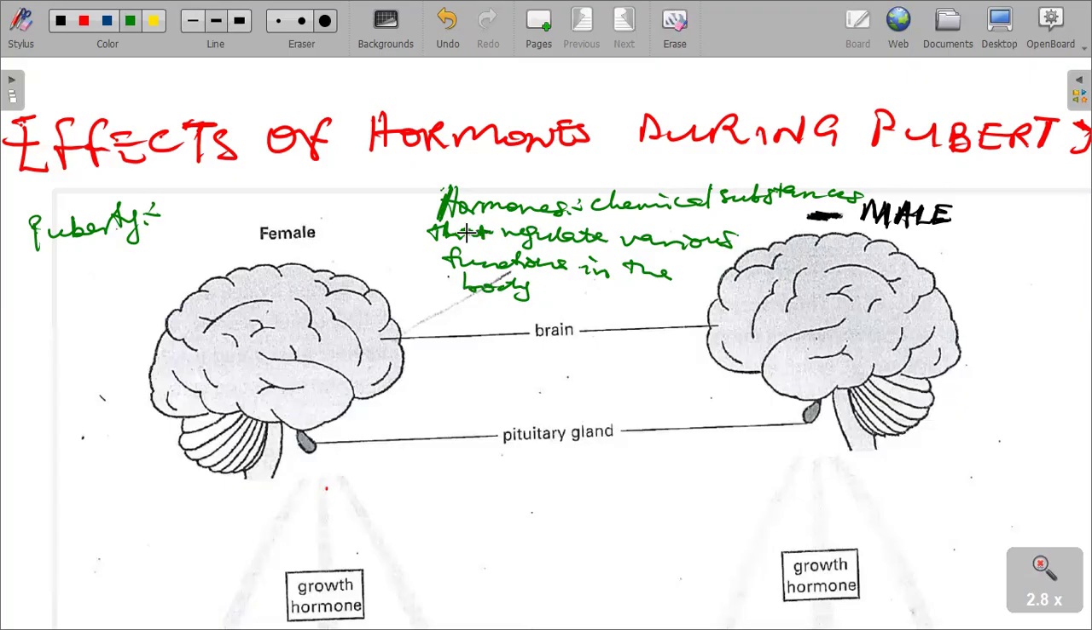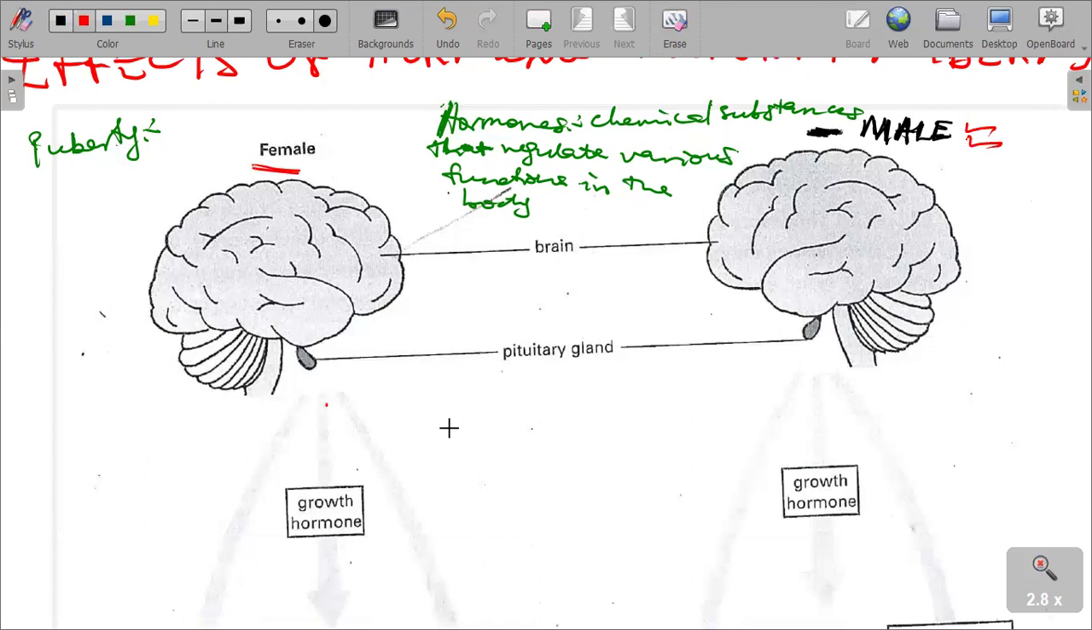Those chemical substances are called hormones. We have female hormones and we also have male hormones. On my board, I have indicated female on the left side and male on the right side. Let us quickly start with the female.